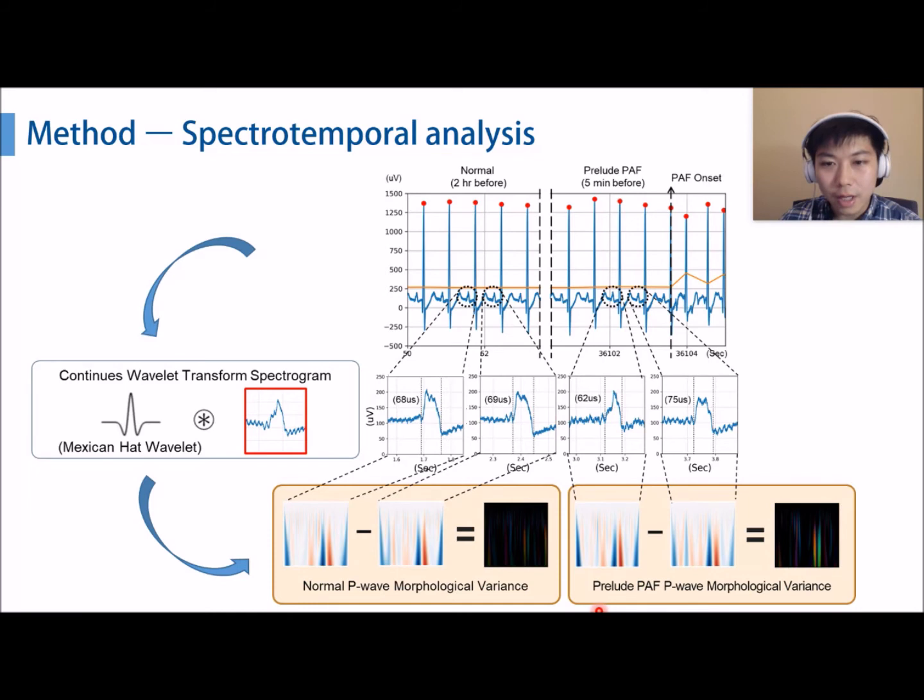From the figure, we can observe that after the spectral temporal analysis, the P-wave variance in the prelude PAF group is significantly higher than in the normal group. The feature expressed by the P-wave variance reflects the prolonged P-wave duration and the morphological dispersion, which refer to atrial instability. Detecting those characteristics manually is labor-intensive and unreliable.